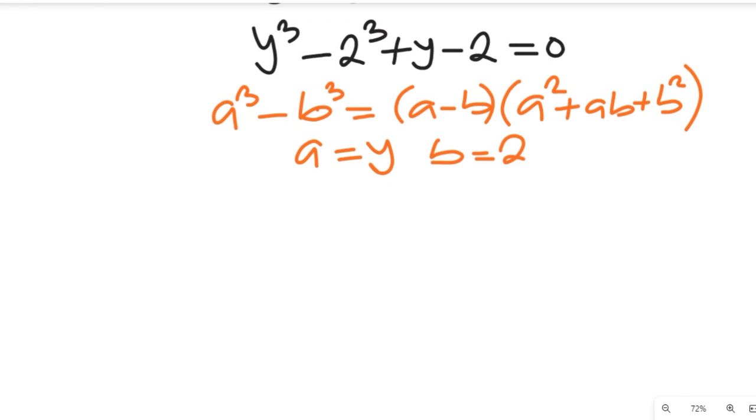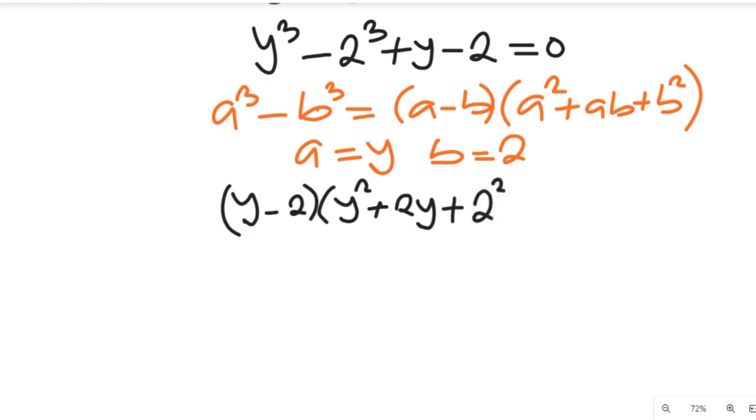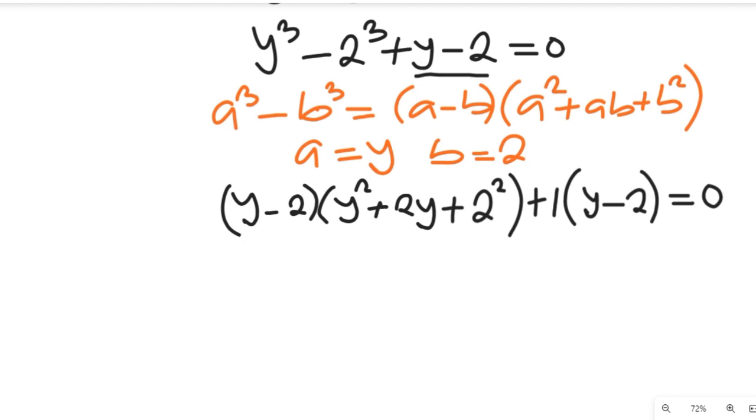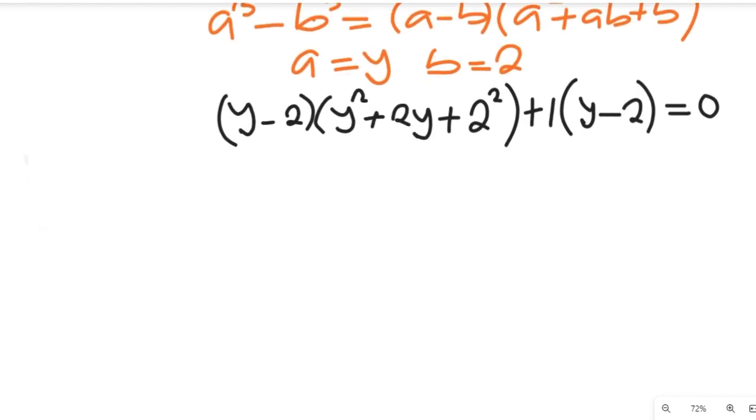If you input that, you have y minus 2, all in bracket, y square plus 2 times y, which will give us 2y, plus 2 square, and then plus y minus 2, and this will be equal to 0, because if we expand this, we're going to get the same value up there.